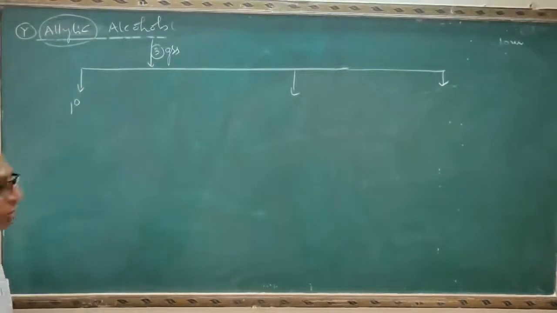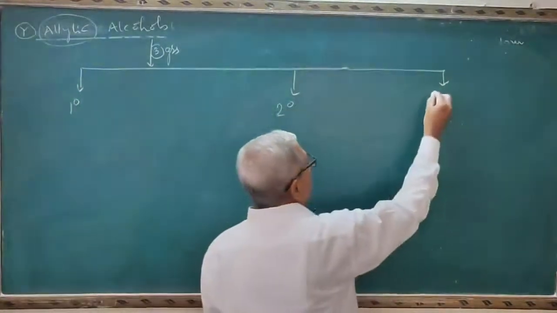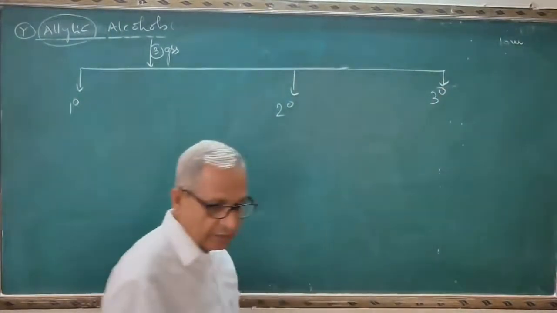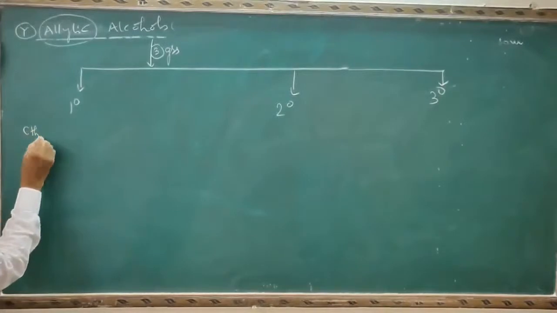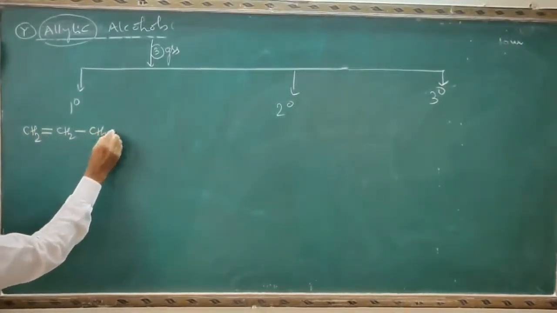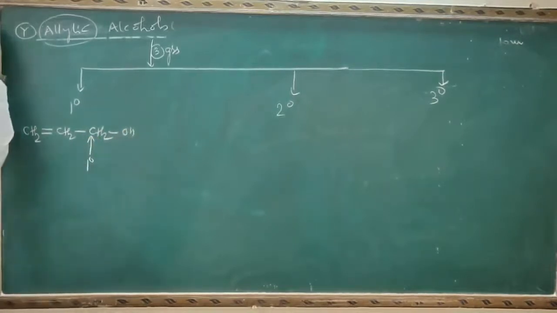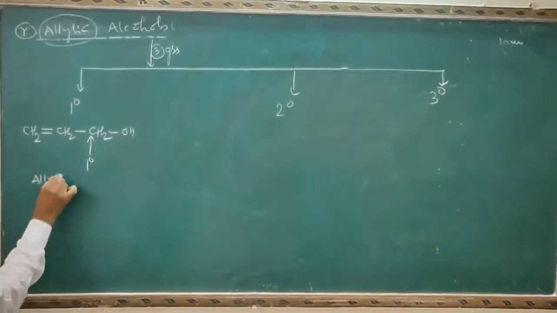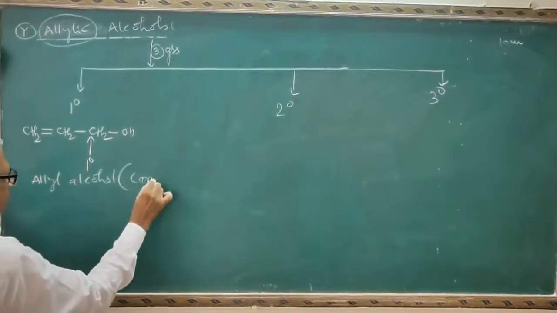Primary allylic alcohols, secondary allylic alcohols, and tertiary allylic alcohols. See the general formula for this one, or general example. This is the form of primary allylic alcohols, and see this is the primary carbon atom, and the name of this one is allyl alcohol. This is the common name.